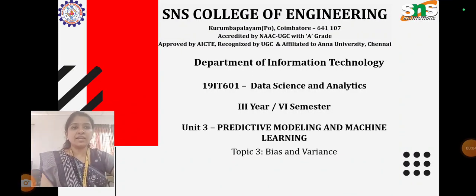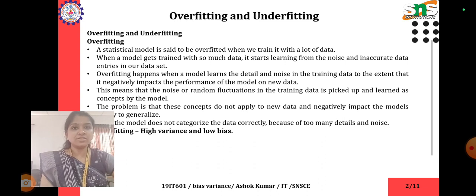Today I am going to share a small article regarding bias and variance. There are two concepts in data science: overfitting and underfitting. What is overfitting? A statistical model is said to be overfitted when we train it with a lot of data. When a model gets trained with so much data, it starts learning from the noise and inaccurate data entries in our data set.